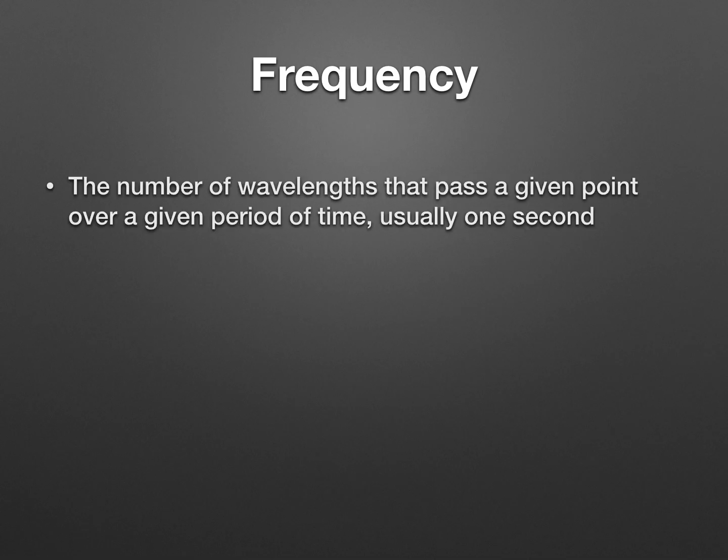Last word, I think we're nearing the end. Frequency is something that's found in both wave movements. This is the number of wavelengths that pass in a given period of time, usually one second. You can have high frequency waves and low frequency waves. The higher it is, the more it's happening. The lower it is, the less it's happening. It's just the word frequency, the way it means in everyday life.